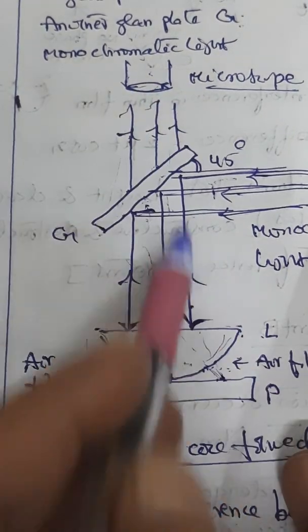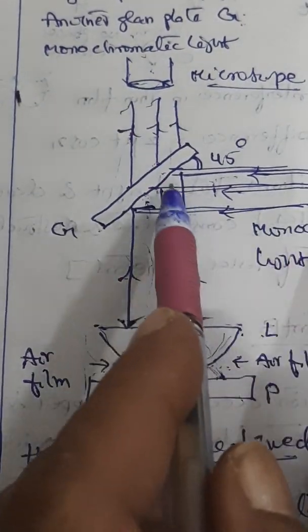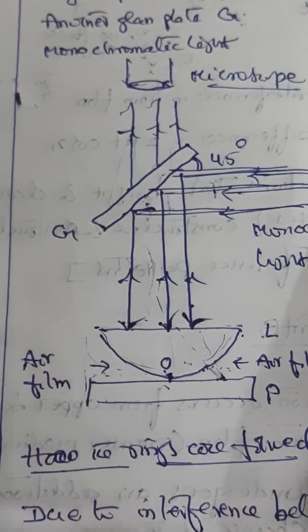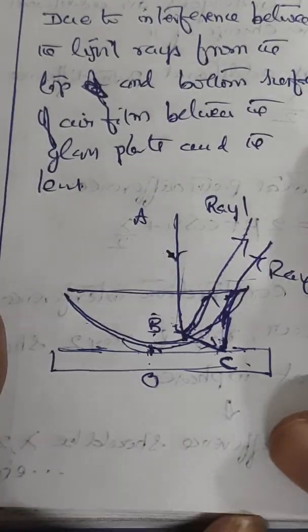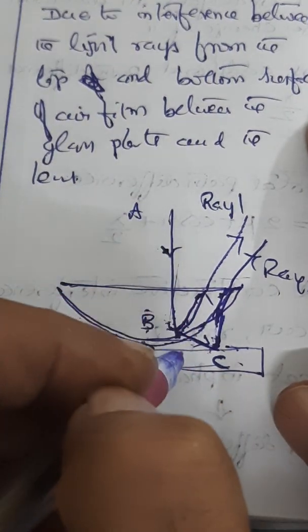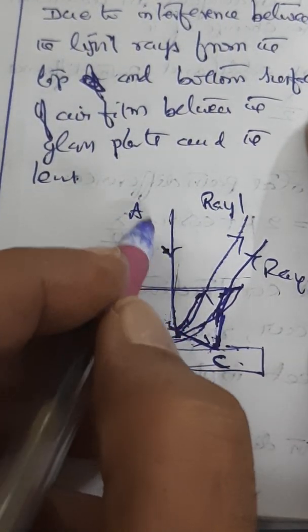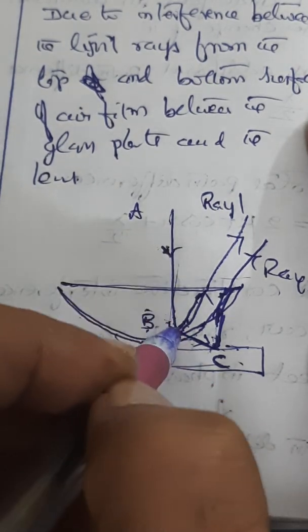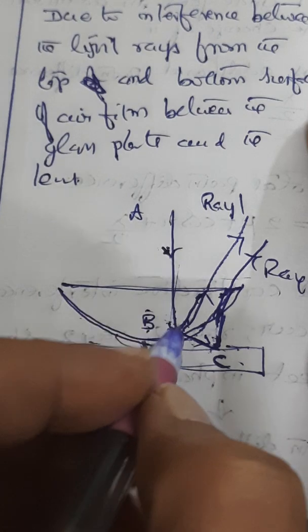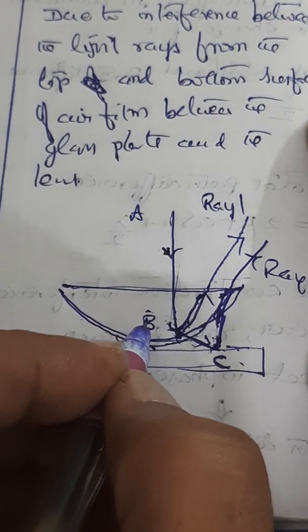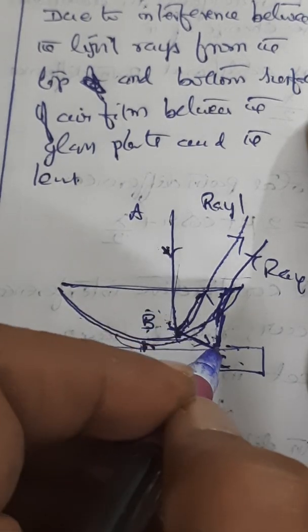So many rays are falling. They are coming like this with this glass plate kept at 45 degrees. Some of them are falling down. In that list, I have taken only one such ray. So AB is one such ray of the monochromatic light incident from air into the glass plate, touching at point B. B is a point which is nothing but the glass-air boundary.